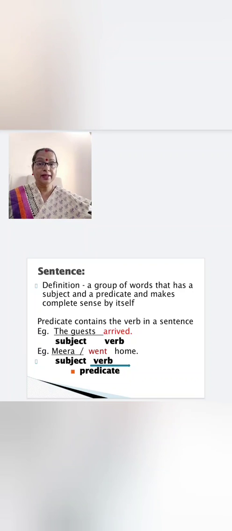So what is a predicate? The part of a sentence or clause which contains a verb and states something about the subject. So here it tells about Meera. What does it tell? That she went home. So what do you understand? That a predicate contains the verb and other words which tell about the subject.